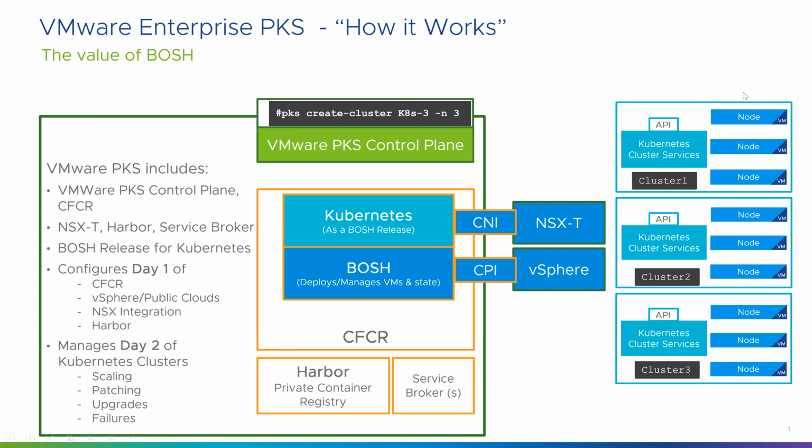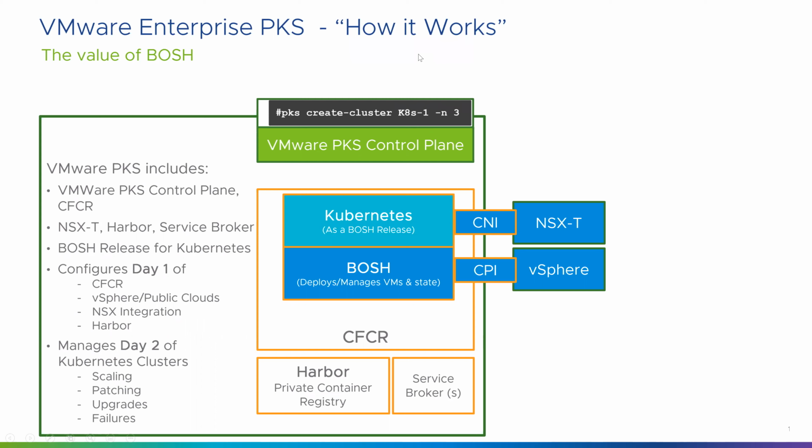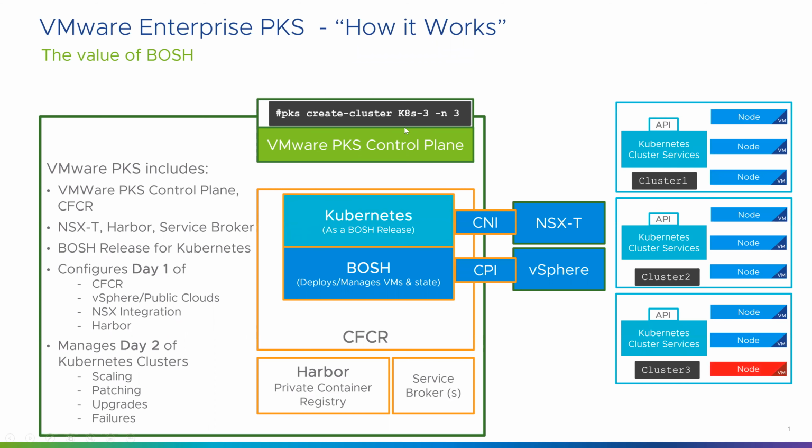So we wanted to have 3 clusters. Okay, it went very quickly, so let me show you again. K8s-1 is one cluster with 3 nodes. Next is K8s-2 and then K8s-3. So we have 3 clusters.